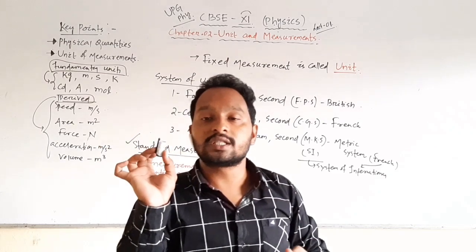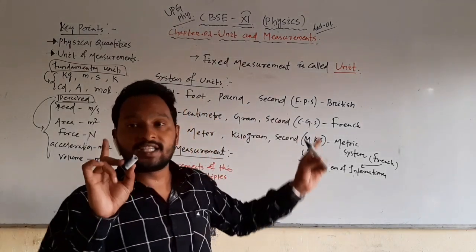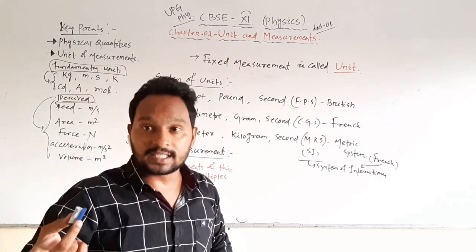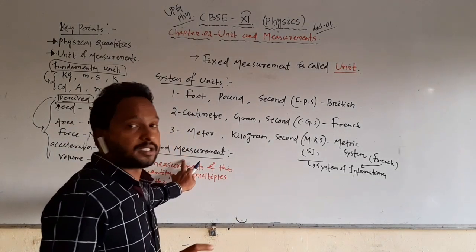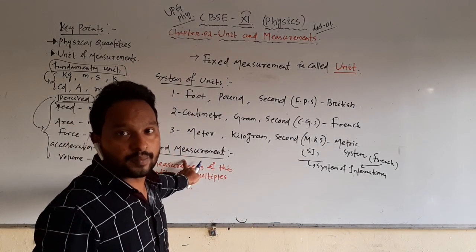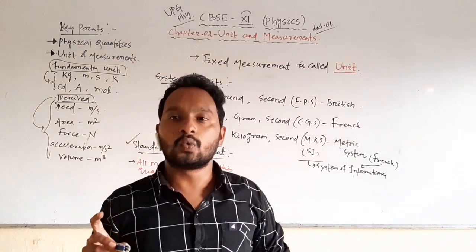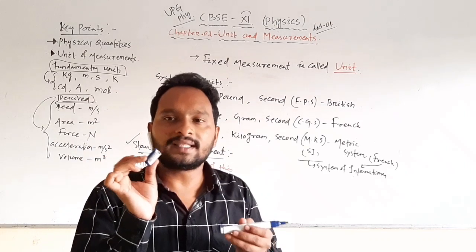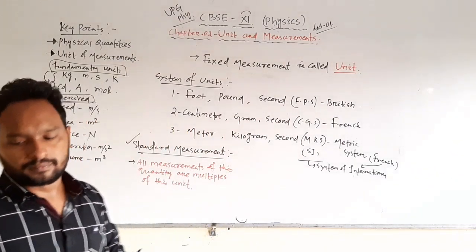So what is a unit? A unit is a standard measurement, agreed by all of us, agreed by scientists. But what are the basic words? Standard measurement. Then it is also a measurement, because we say this is 1 inch. So why is this much not 1 inch?